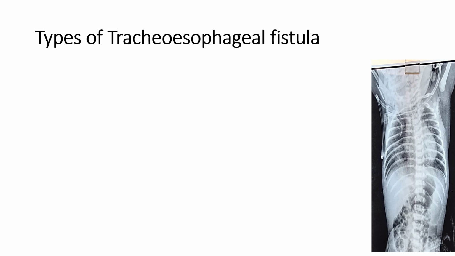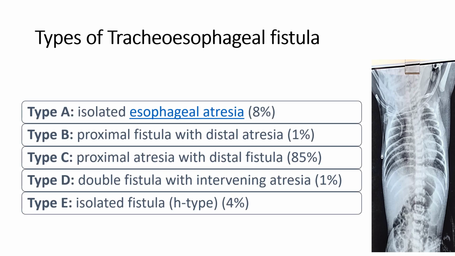Now the types of tracheoesophageal fistula. There are 5 types: A, B, C, D, E, and type C is the most common type. In type A, isolated esophageal atresia is present, no fistula will be there. It is the second most common type, in 8% cases. Type B, where there is a proximal fistula with distal atresia, is hardly present, in 1% cases. And type C, where there is proximal atresia with distal fistula, is present in 85% cases.